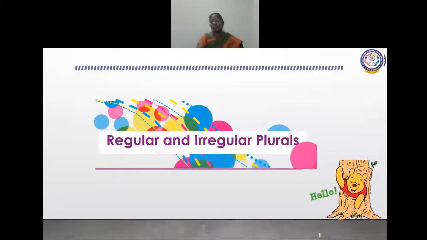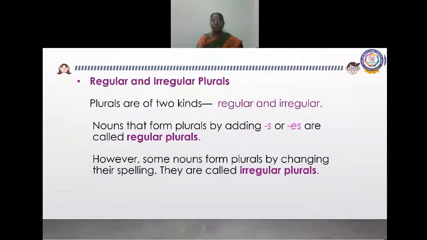Regular and irregular plurals. There are two kinds of plurals, regular and irregular plurals. Nouns that form plurals by adding s or es are called regular plurals. However, some nouns form plurals by changing their spelling. They are called irregular plurals. Shall we see that now?